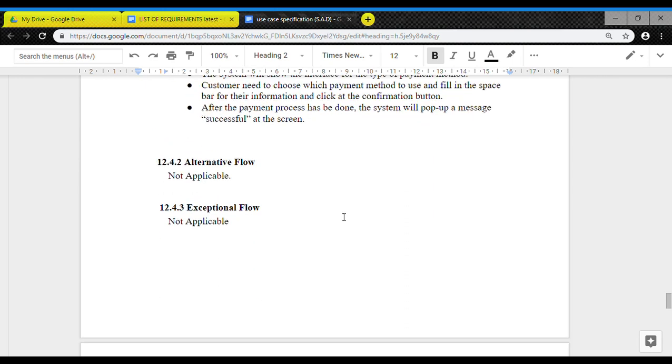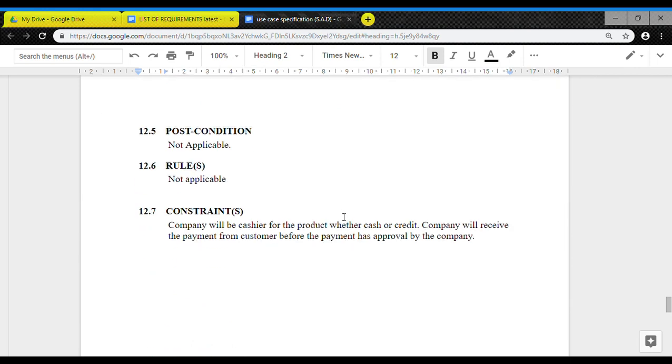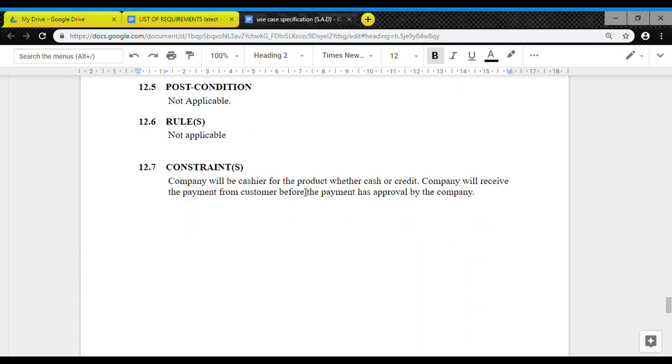And there is no alternative flow, additional flow, post condition or rule, but there is a constraint. The constraint is that the company will be the cashier for the product, whether cash or credit. The company will receive the payment from the customer before the payment is approved by the company.